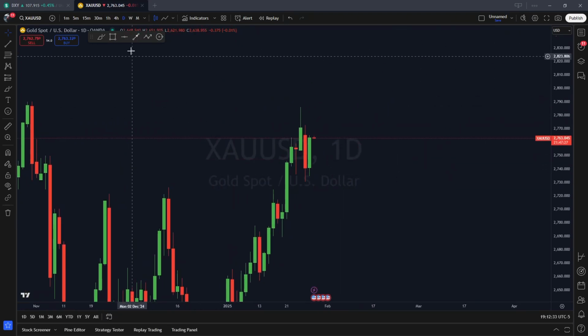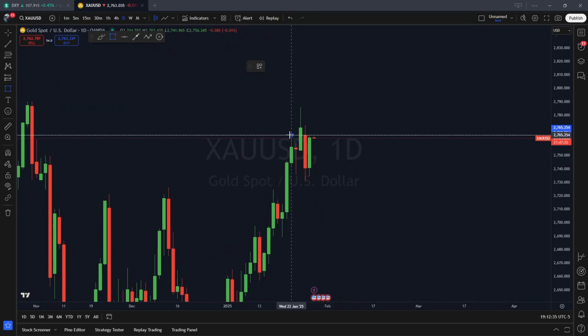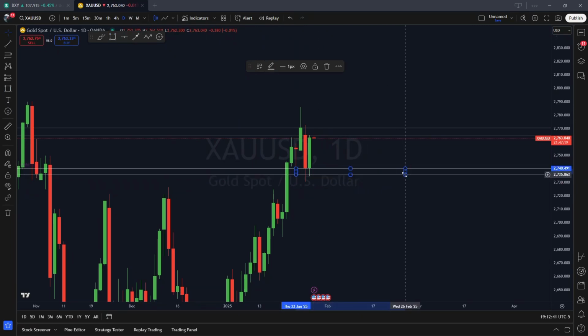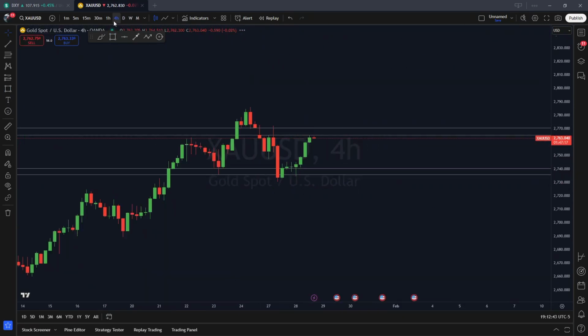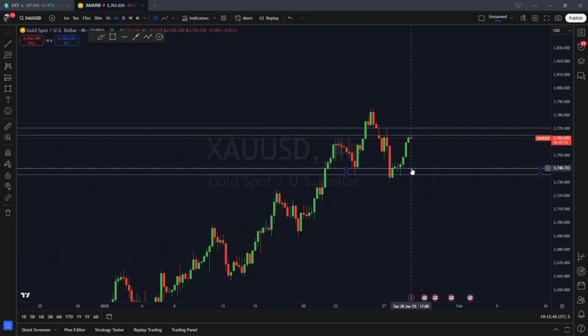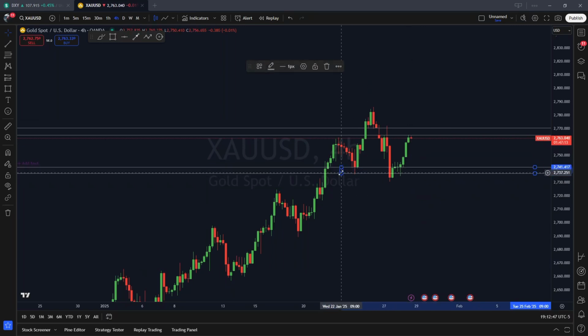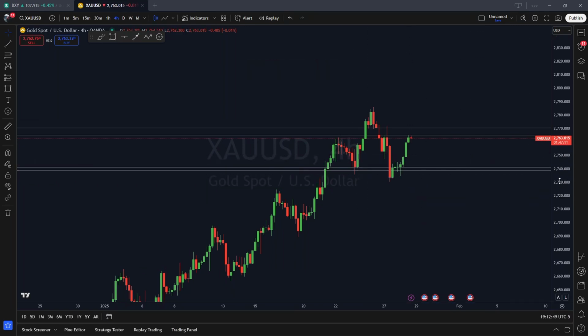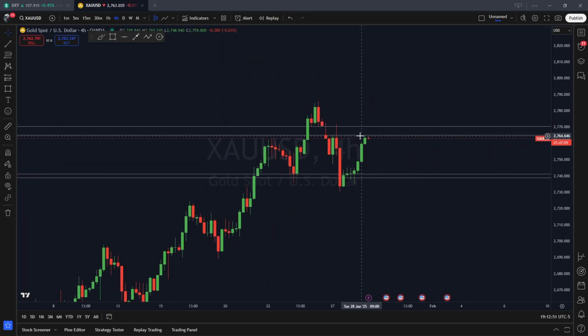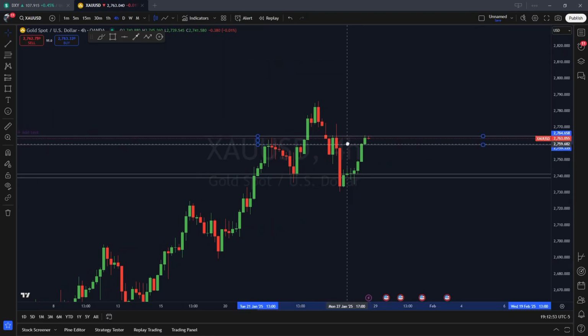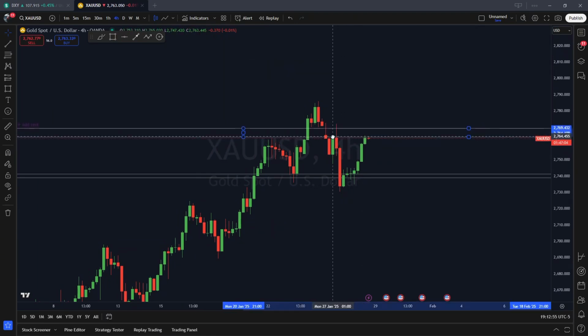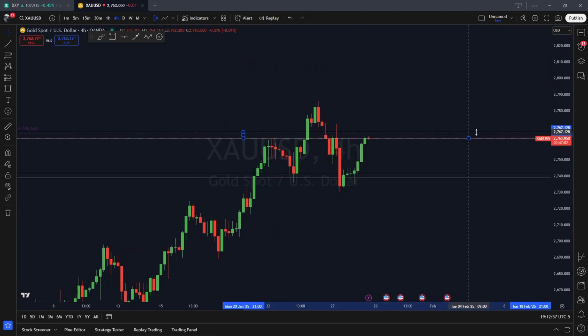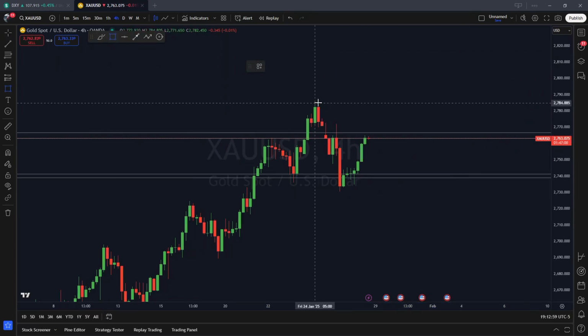So we can start off by marking off this resistance that we have around this area. I'm going to make that a little bit big for now. We have our resistance, we have our support, and we're going to go ahead and dive onto the 4-hour and see what that looks like. So again, I'm going to leave this right around here. It looks like price is showing some sort of reactions around this area. We also have more reactions around this zone where we're currently trading at the moment.